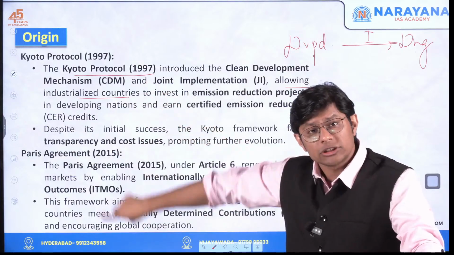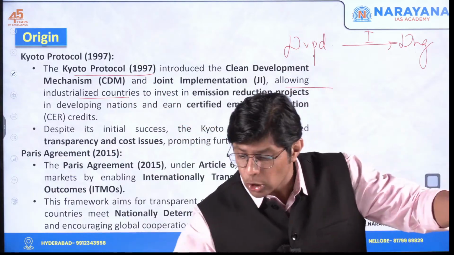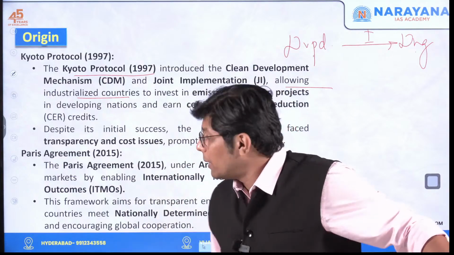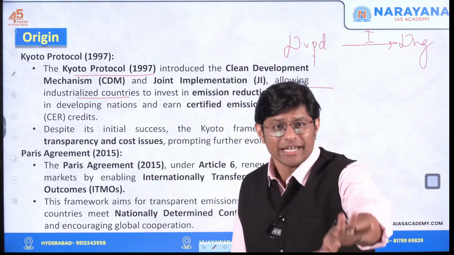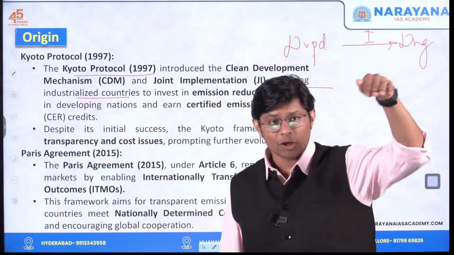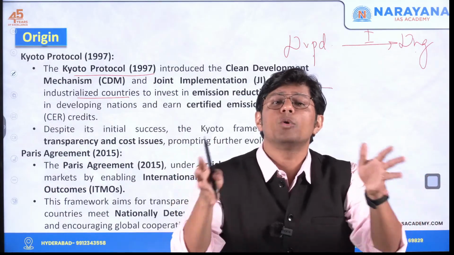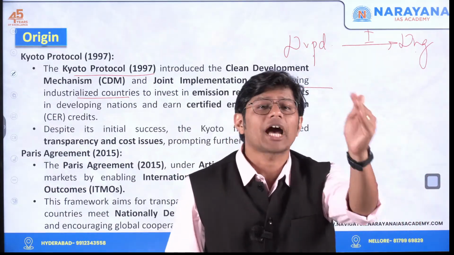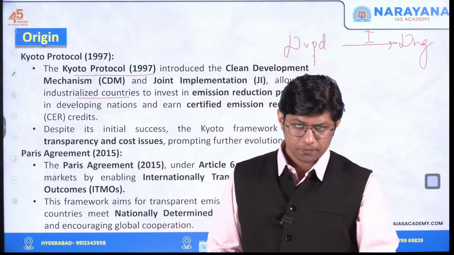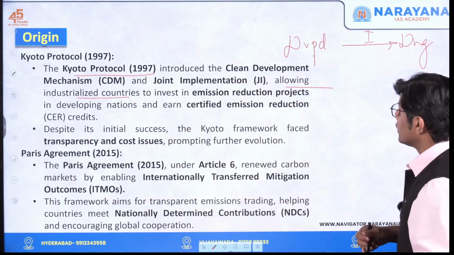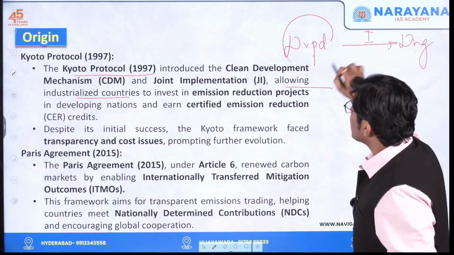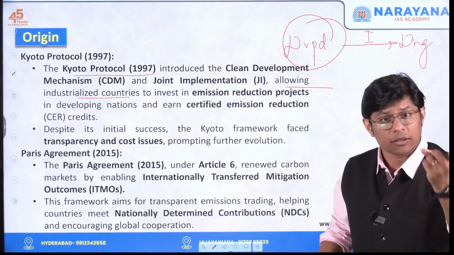Here the responsibility was only on the developed countries and not developing countries. But the Paris Agreement says that no, the developed country as well as developing country both have the responsibility to reduce carbon emissions. Simple. Now here, only the developed country like Germany, France could get carbon credits.